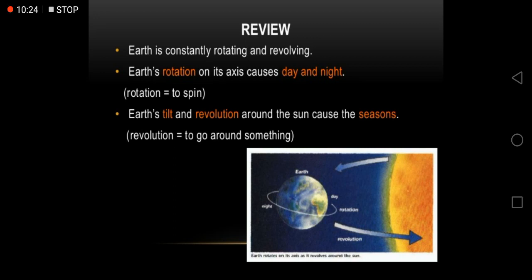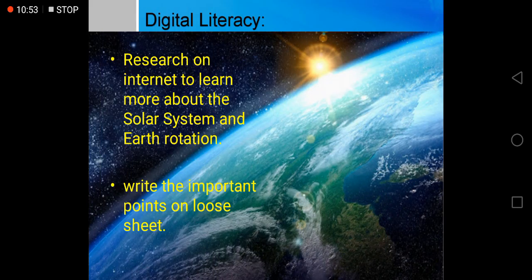Let's review. We have learned today that Earth is constantly rotating and revolving. Earth's rotation on its axis causes day and night. Earth's tilt and revolution around the sun causes the seasons. Revolution means to go around something. You are going to study revolution in the next week's lesson in detail.